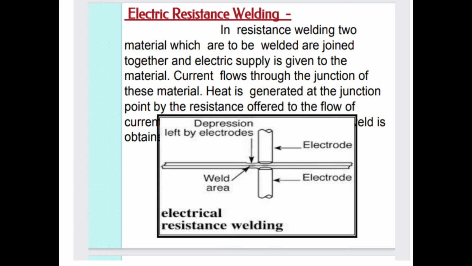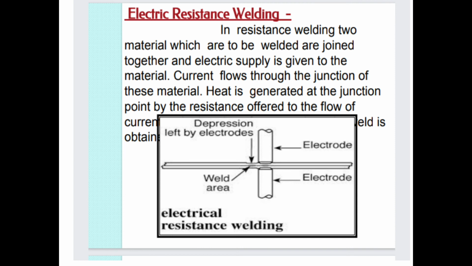In electric resistance welding, the two materials which are to be welded or joined together are electrically connected and electric supply is given to them. Current flows through this junction, and heat is generated at the junction by the resistance offered to the flow of current.